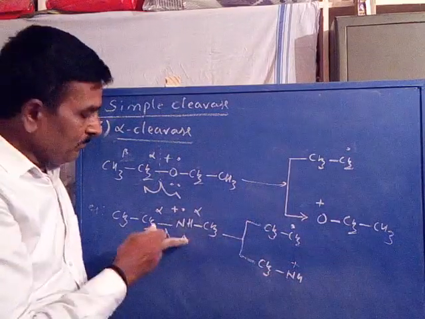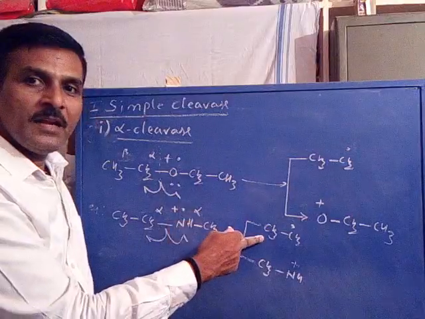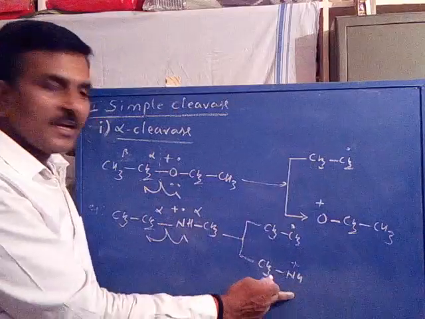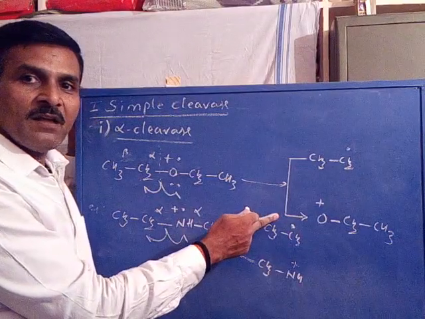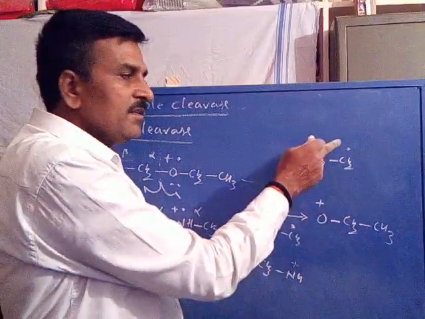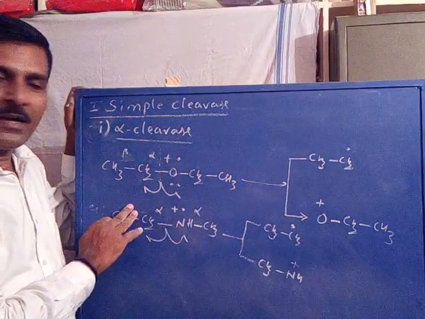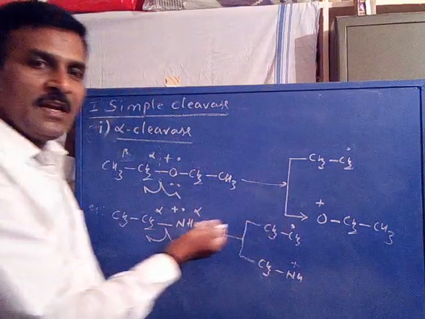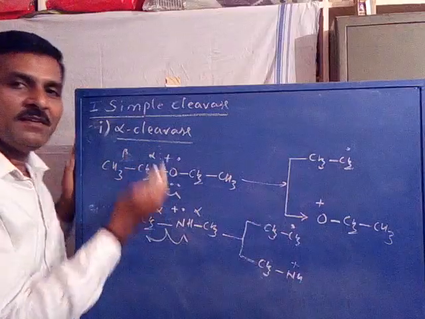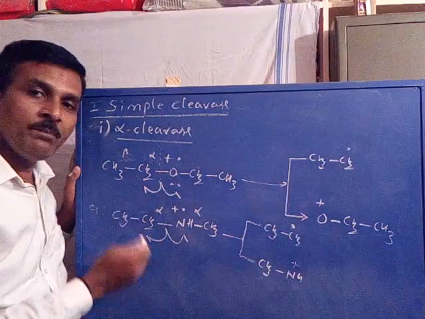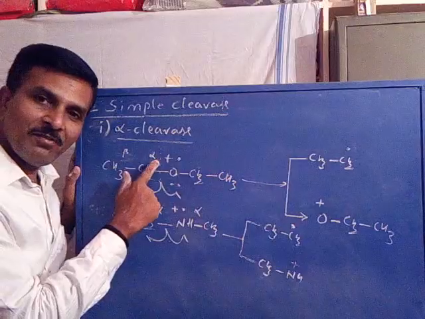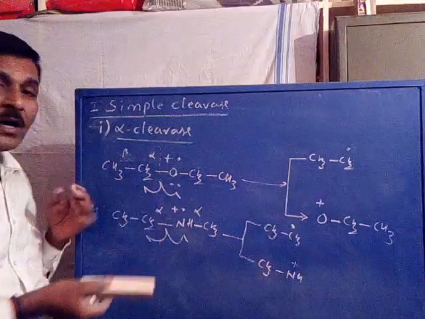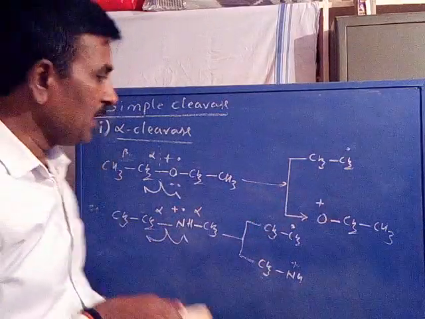Now here, this is the molecular ion. If one fragment is eliminated as a radical, simultaneously the other fragment must be a cation. It is a cation by the loss of a radical. Here also, this is the cation, this is the radical. So the molecular ion is fragmented by the formation of a cation by the loss of a radical. So is it clear? This is called alpha cleavage. It is a simple process. Simply in brief, the cleavage of the first bond, or alpha bond, with respect to the charge or ion site is called alpha cleavage. So alpha cleavage always results in one cation, the other one a radical.